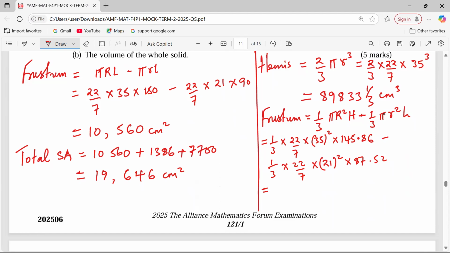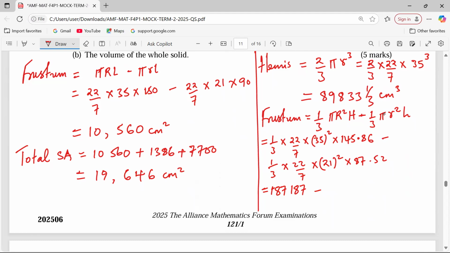Yes, it's my hope that I have multiplied it right because I'm using a third. Let me just repeat that. Times 22 over 7, 35 squared times 145.86. I didn't expect a whole number to feature. Exactly 187,187.